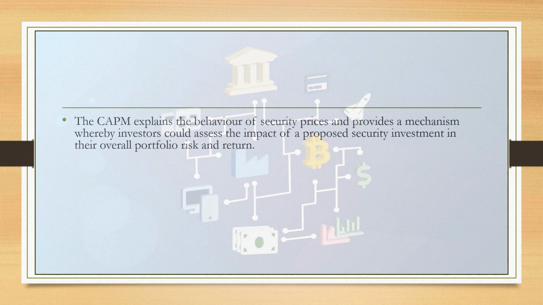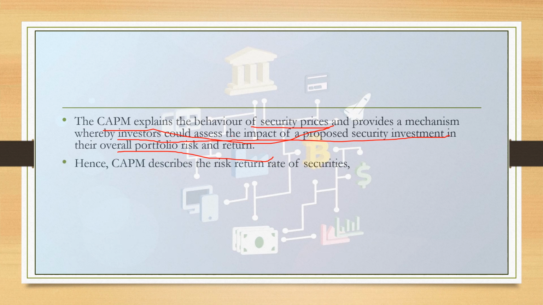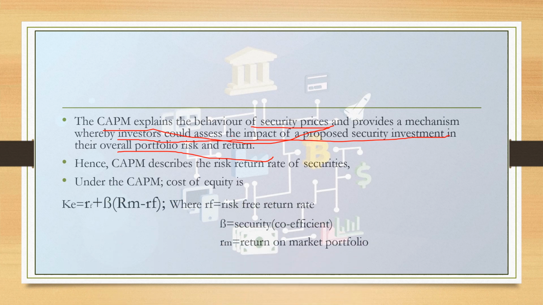Next, the CAPM explains the behavior of security prices and provides a mechanism where investors could assess the impact of a proposed security investment on their overall portfolio risk and return. CAPM describes the risk-return rate of securities. Cost of equity will be under the formula. This includes risk-free return, then beta, which is the security coefficient. RM is nothing but return on market portfolio.